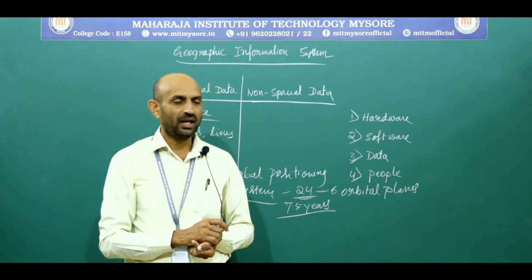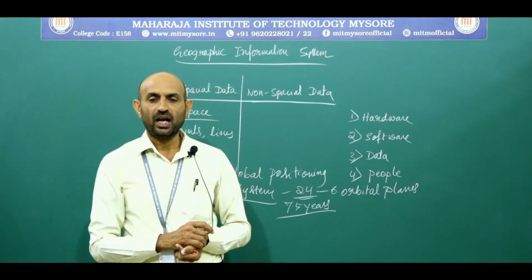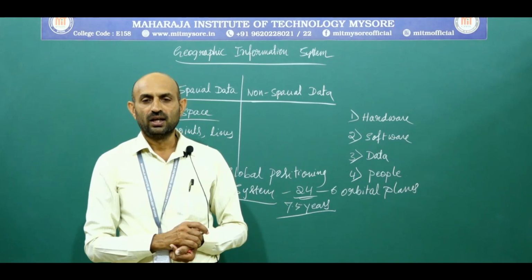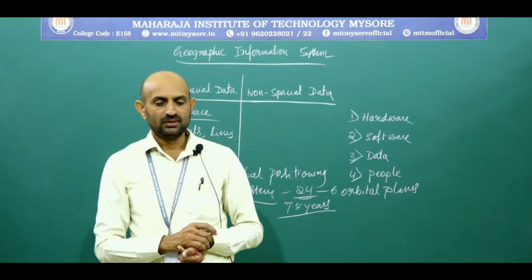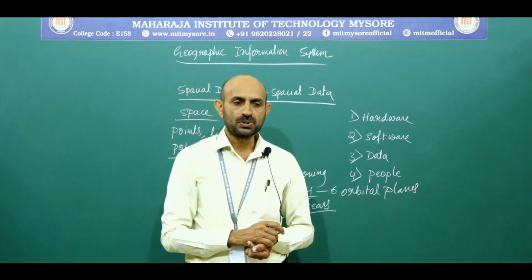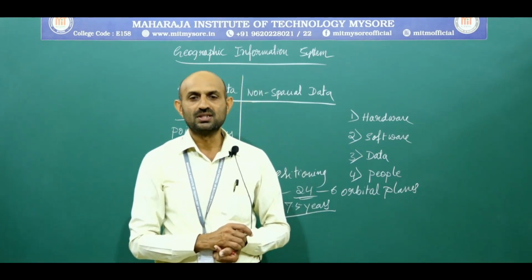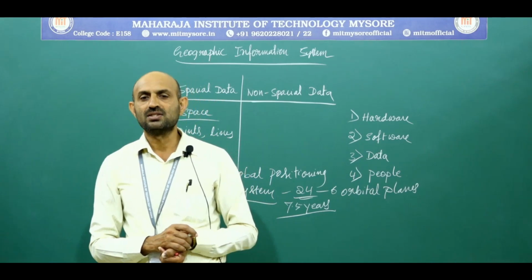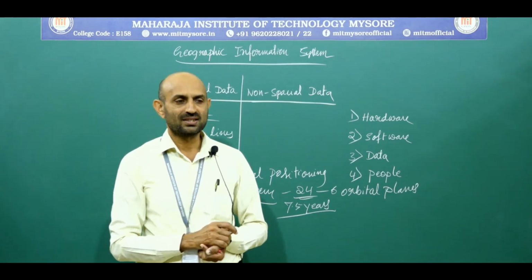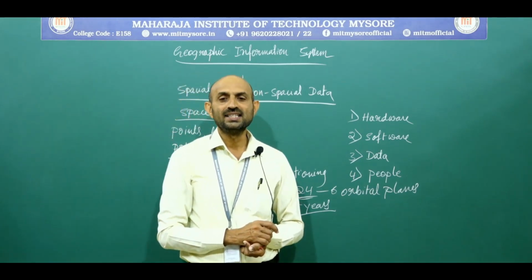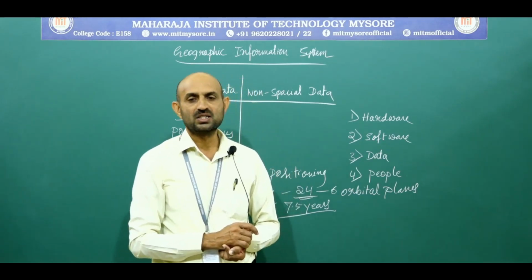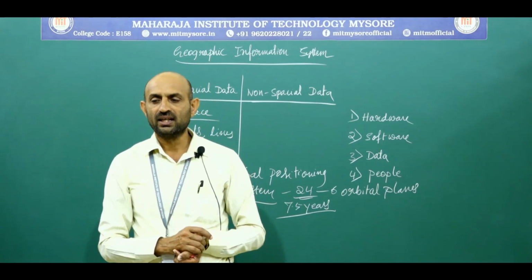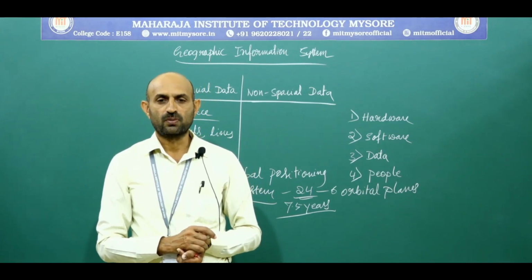GPS works in any weather conditions anywhere in the world, 24 hours a day. There are no subscription fees to use GPS. The first GPS satellite was launched in 1978. The launch of the 24 satellites was completed in 1994.